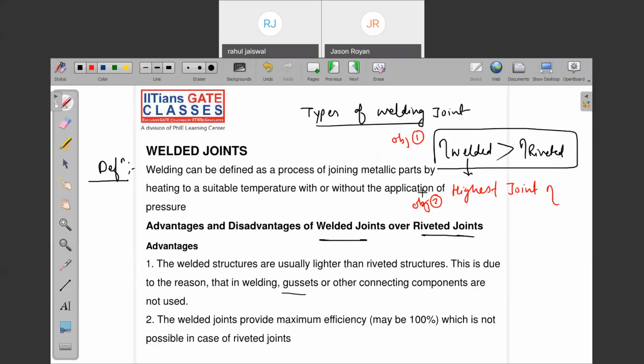Is it over? Have you noted point number 1 and point number 2? Okay, just wait.